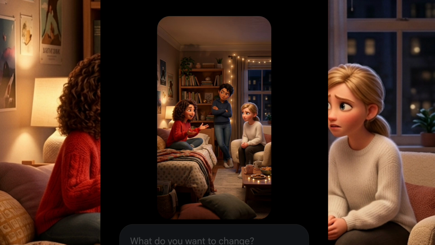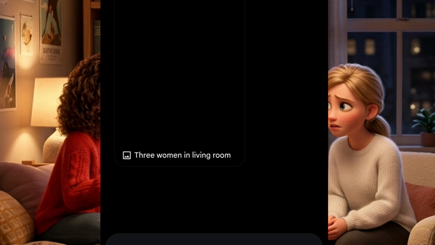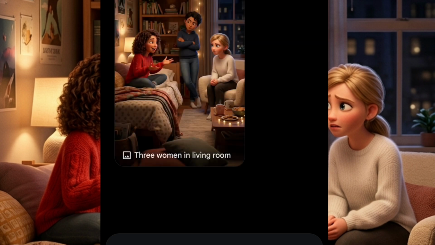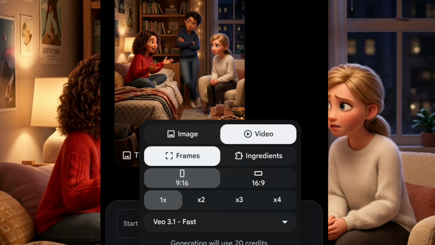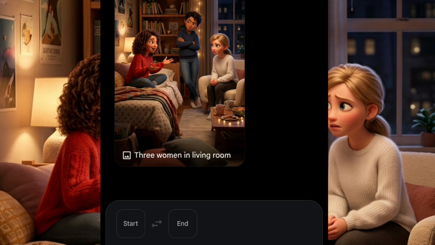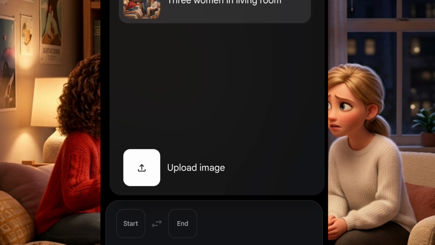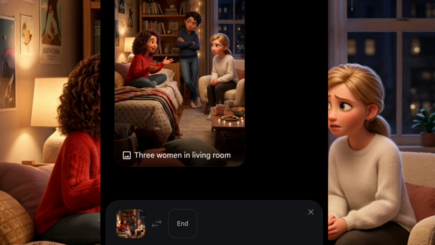To turn this to video, I'll just go back. After coming back, the next thing I'm going to do is click on this Nano Banana here, and you click on video. Your frame should be 9:16 because that is our image already. Then you click on this start button here, and this is the image up here. You just tap on the image. Now you need to copy your prompt.